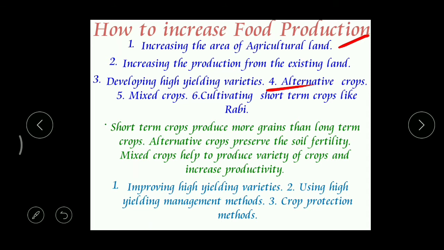Here, say for example, this year we grew rice. Then the crop is over. But after the completion of this rice, the farmer should not grow the same crop. Rice should not be grown again. Instead of rice, we must go for another one, say for example, groundnut. And after groundnut, again, if you want, you can go for rice or you can change.